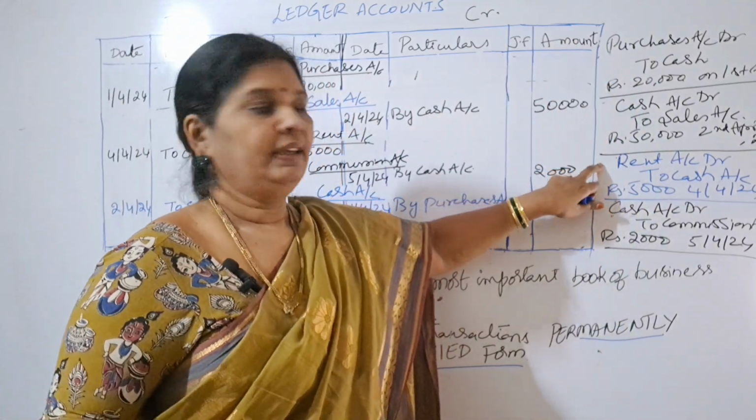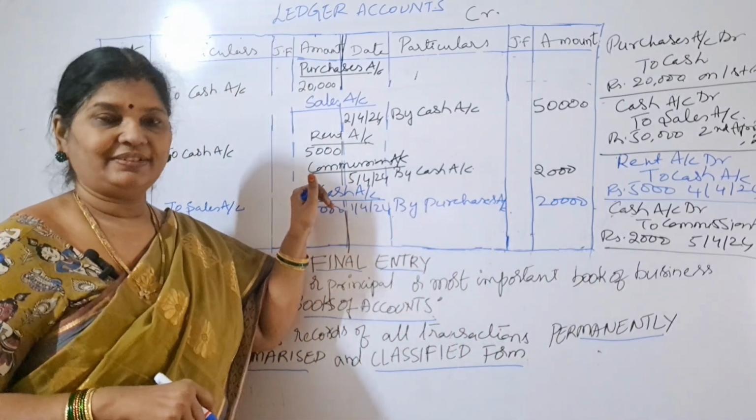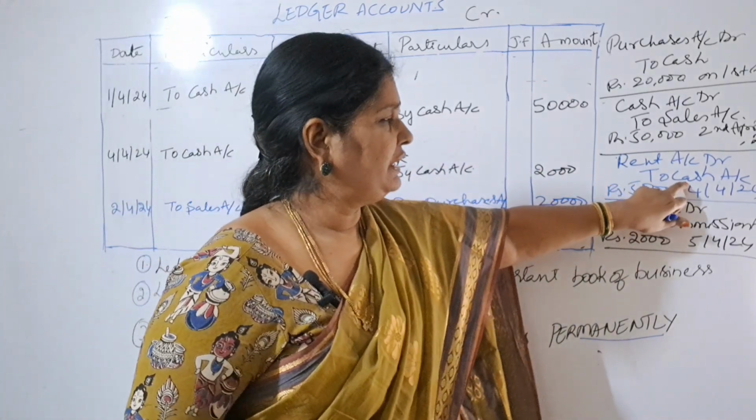Now coming to the third one, rent account debit to cash account. Which account are we preparing? We are preparing cash account, right? So cash is in which place?